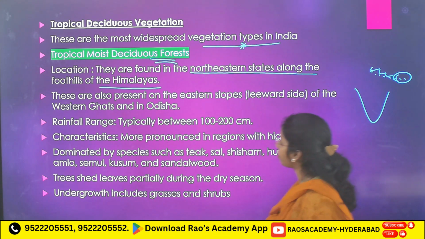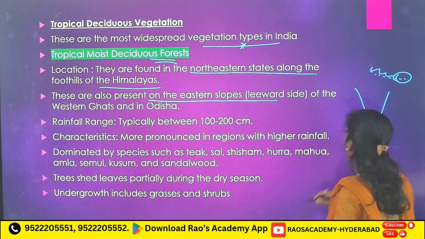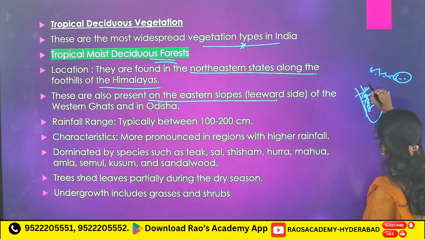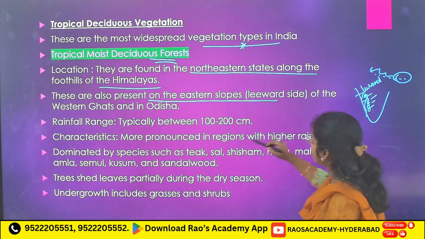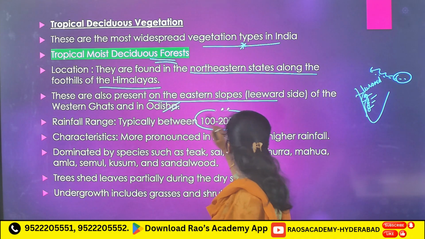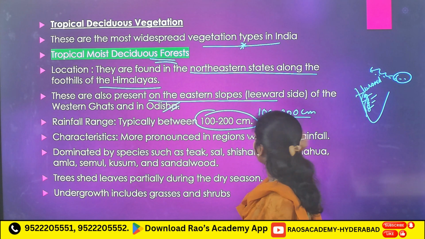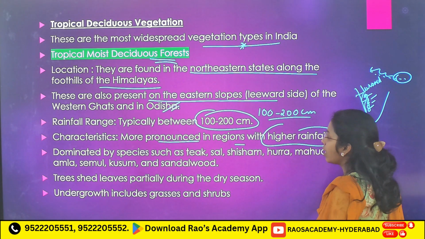Location you have to remember. These are also present on the eastern slopes of Western Ghats, means this side, the leeward side or rain shadow region side, and in Odisha, typically between 100 to 200 centimeters of rainfall. Clear?